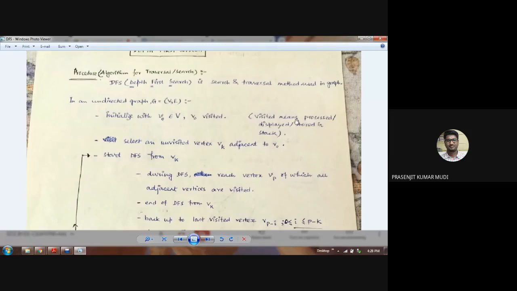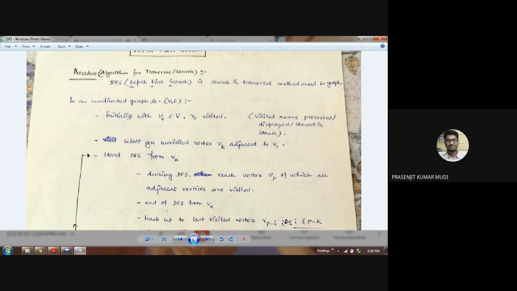Visited means the vertex is displayed on the screen, output screen, or it is stored somewhere in the stack, or whatever you want to process. There you may require some data processing in a graph. So visited also means that the vertex is processed. The processing part of the vertex is done. That's the different meaning of visited.